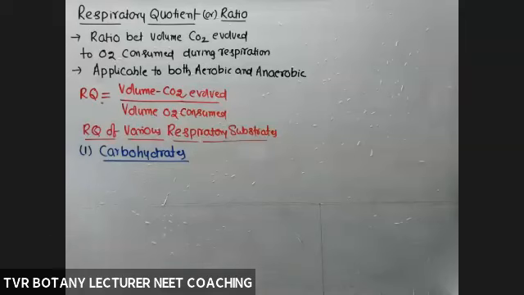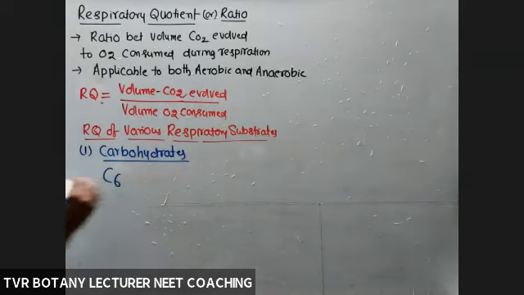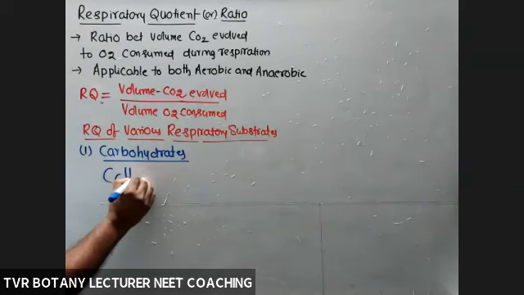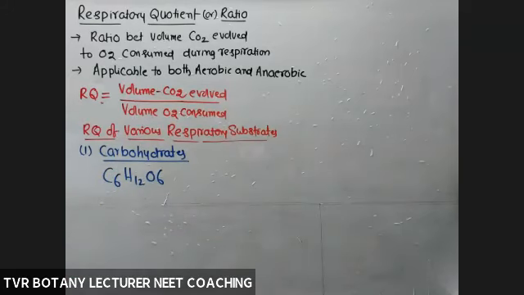Take the glucose molecule, C6H12O6. Here a very, very important thing is, whatever the type of respiratory substrate, check the number of carbon atoms and oxygen molecules.